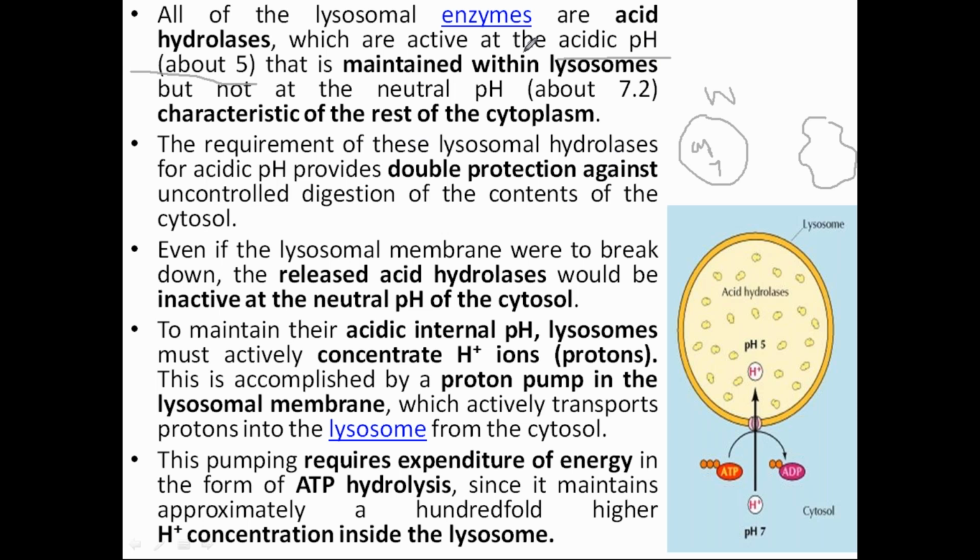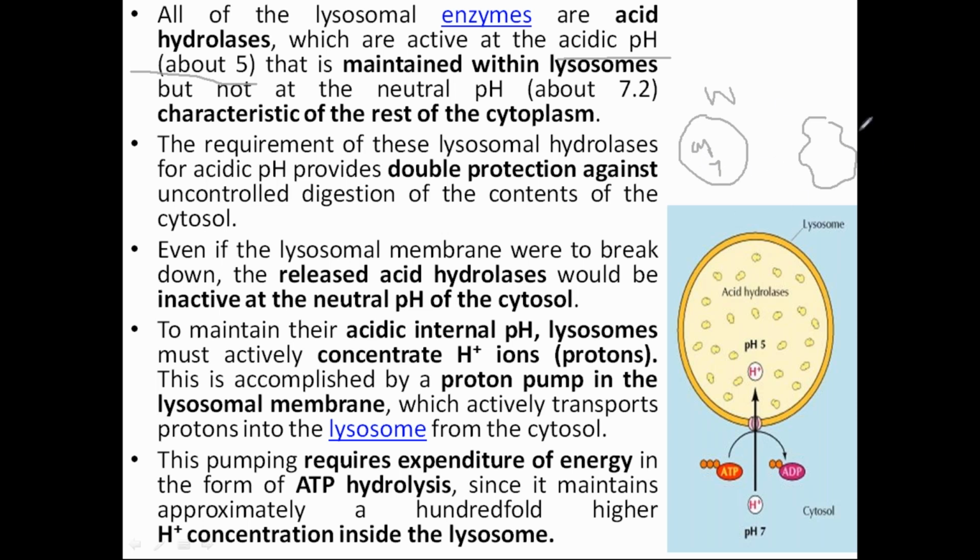So when these lysosomes are breaking, the enzymes present in the lysosomes are active only at 5 pH. If they come into any other pH, they will be denatured. So in the normal condition, when the lysosomes open, nothing will happen, because the cytoplasm is healthy at 7 to 7.2 pH, and the lysosomal enzymes will automatically be denatured.